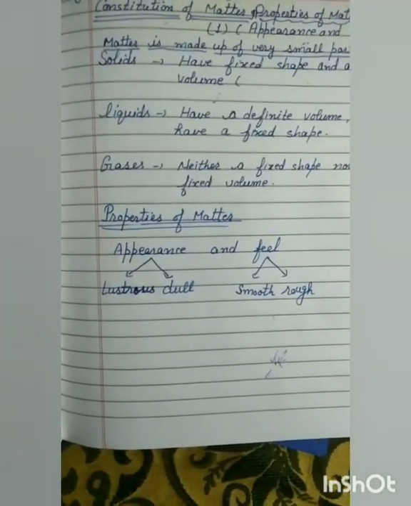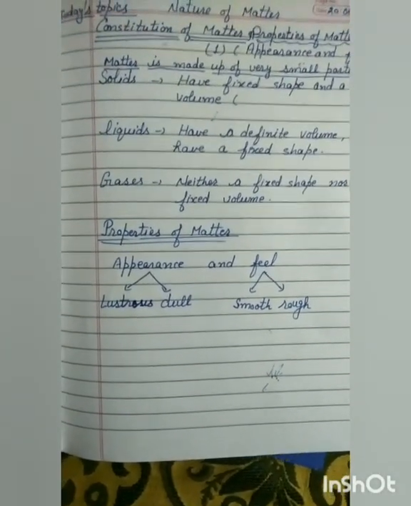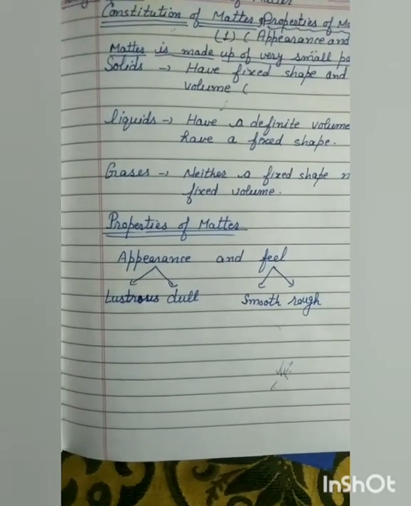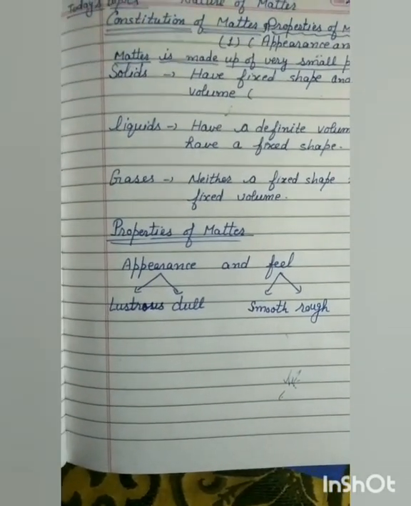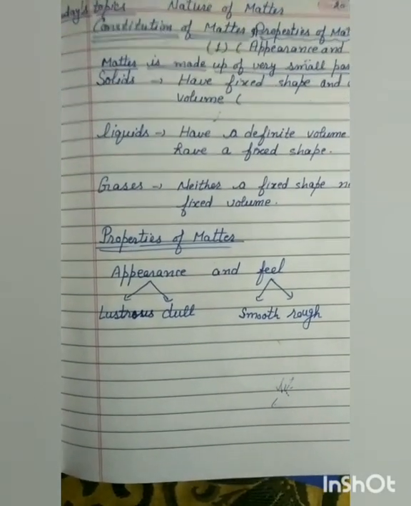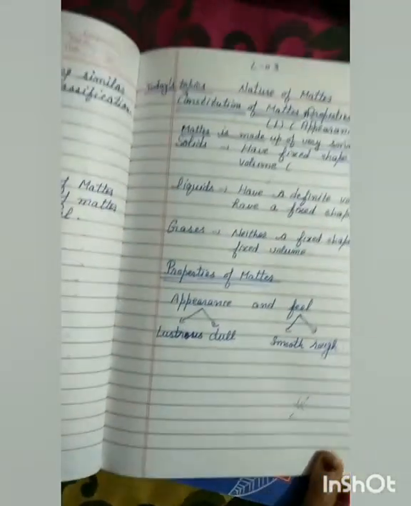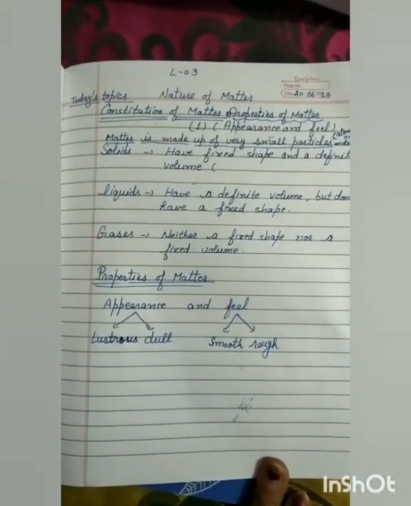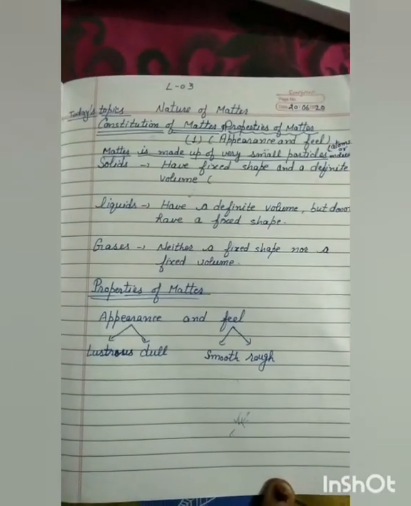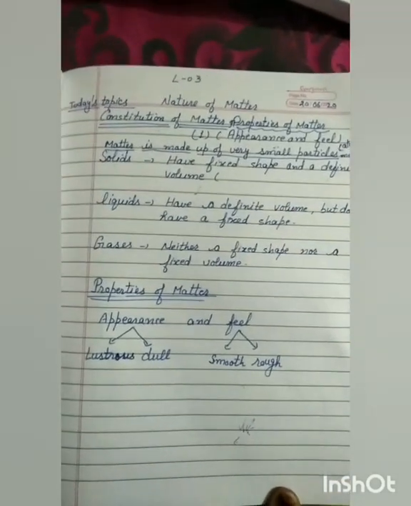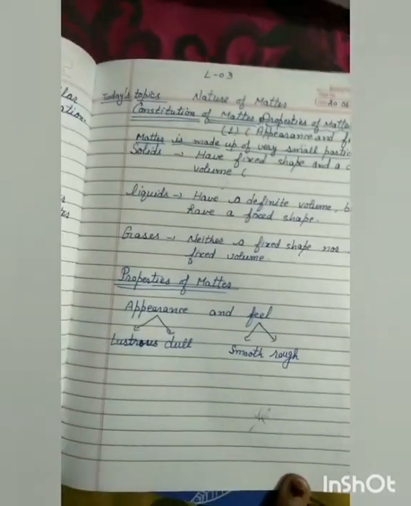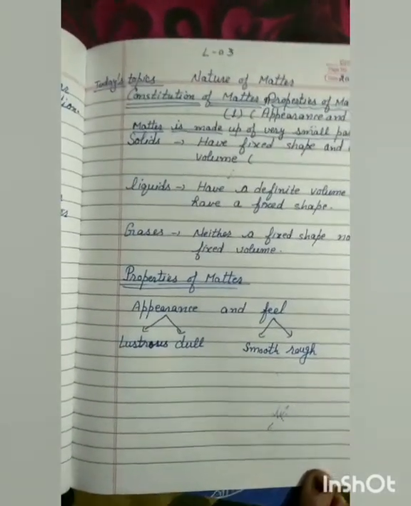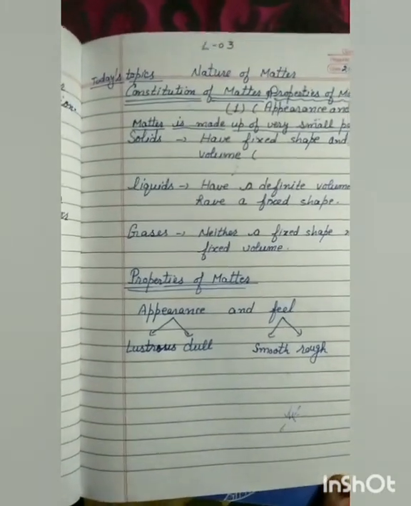Now our next topic is properties of matter. Here we will study the first property, which is related to appearance and feel. Appearance may be of two types, lustrous or dull. Lustrous means a shining surface, dull means no shining is there. And feel means whenever we touch something, we have two types of feelings. One is smooth and the second one is rough. Now let us study these two properties with the help of an activity.